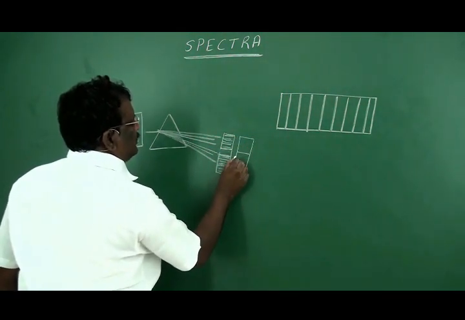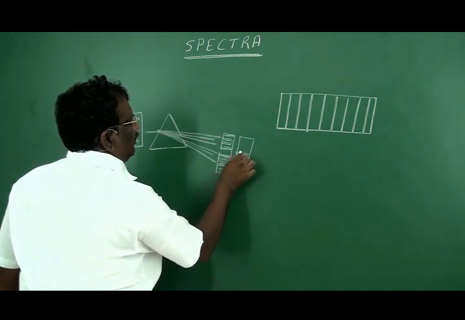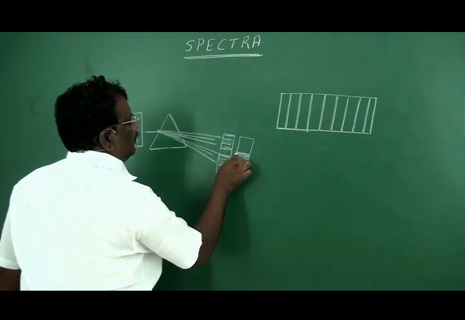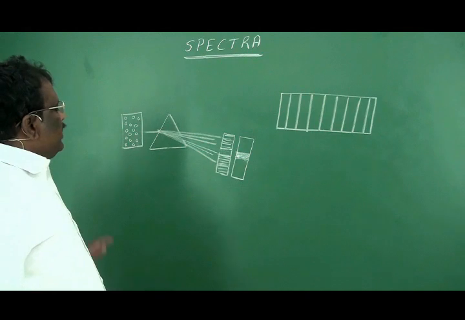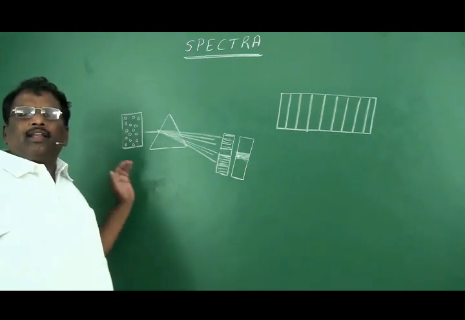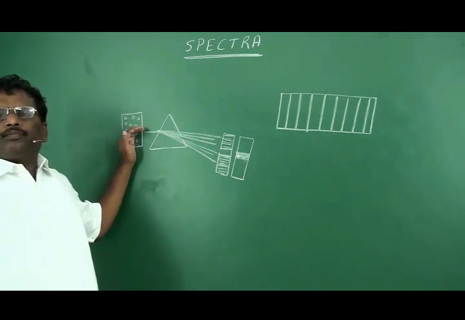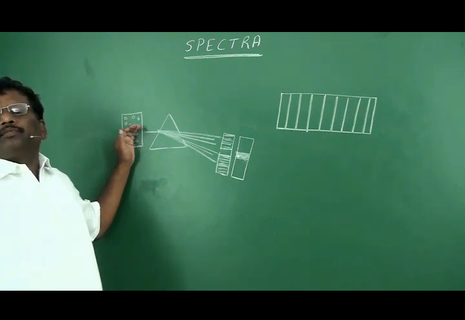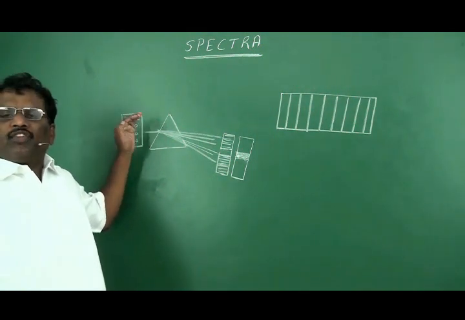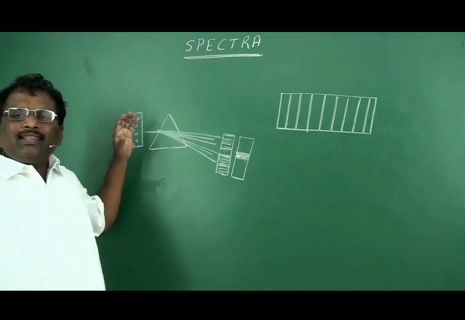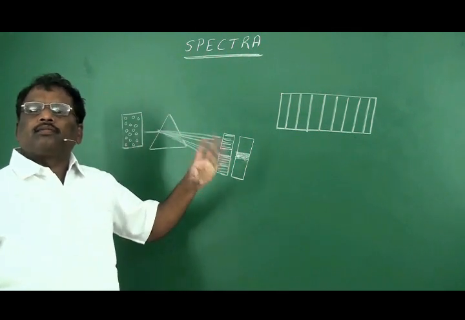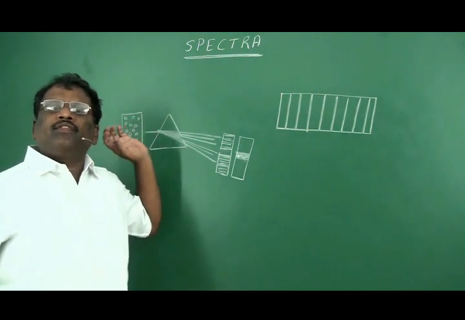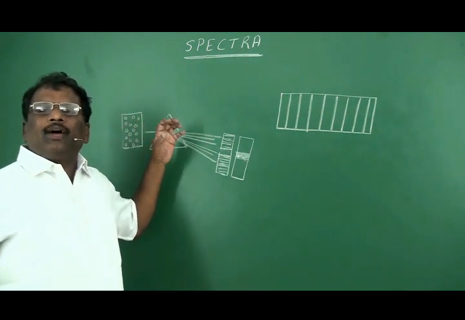So that means in this spectra, you will find a white line on dark background. Both these spectra: when white light is allowed to pass through a sample of atoms under study, based on the position of electron in those atoms, these atoms will absorb a specific wavelength of light radiation.